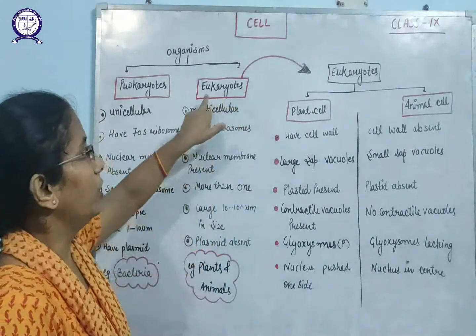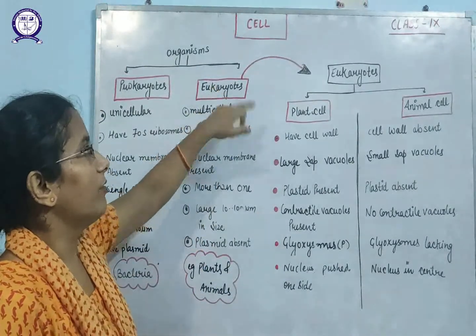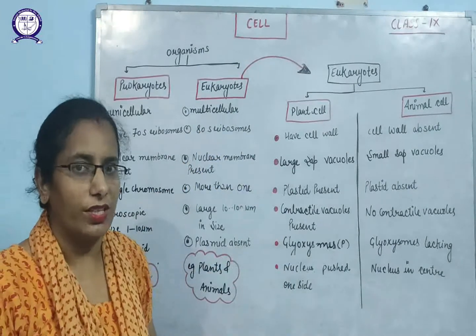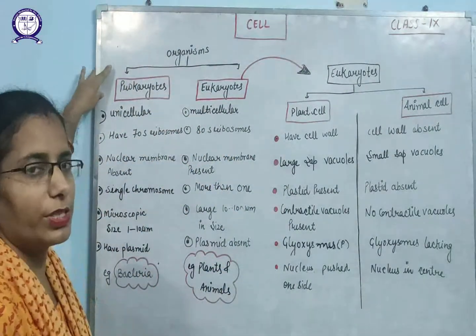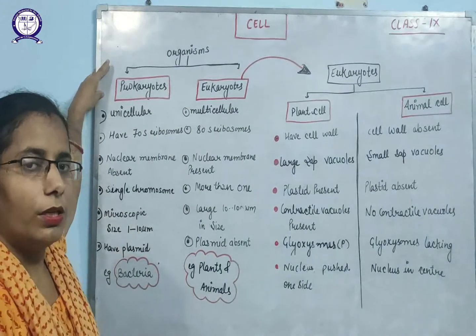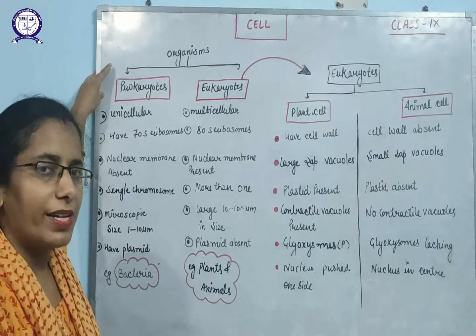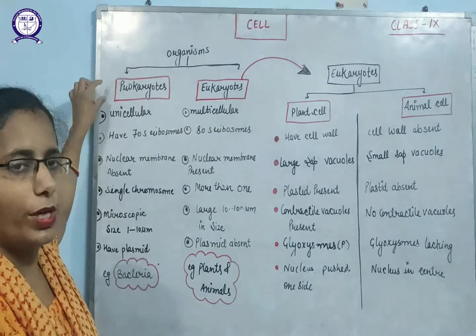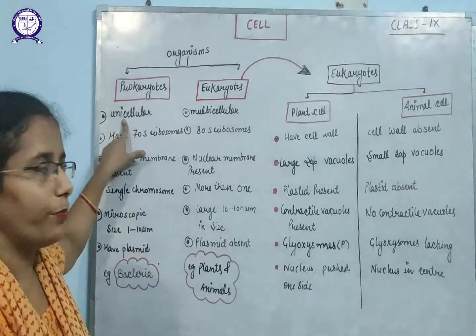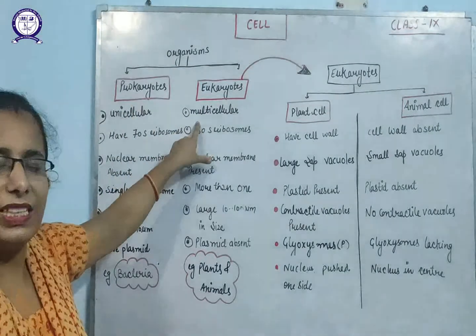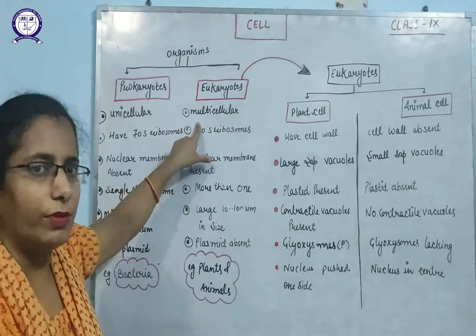On the other side, eukaryotes means the nucleus is formed in the cells of the organisms. So there are two categories, one is prokaryotes and second is eukaryotes. Prokaryotes are unicellular organisms which are made up of only one cell. Eukaryotes are the multicellular organisms made up of more than one cell.